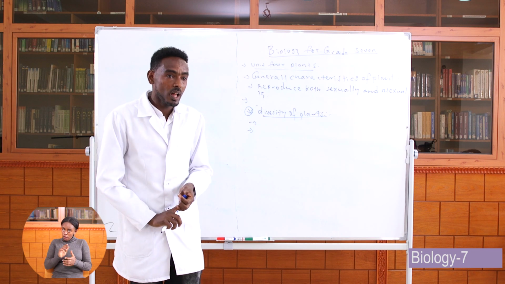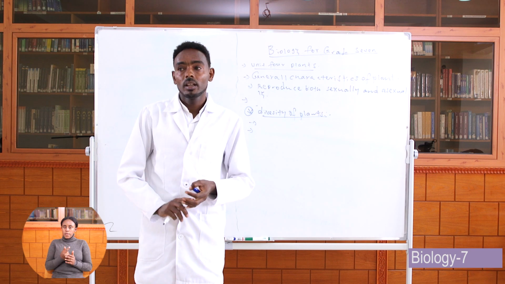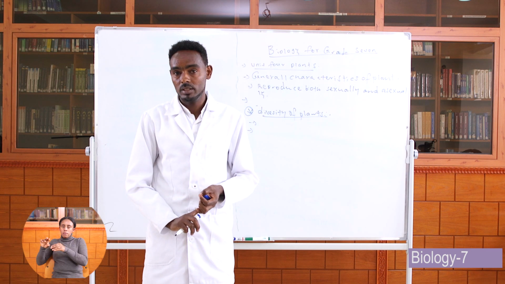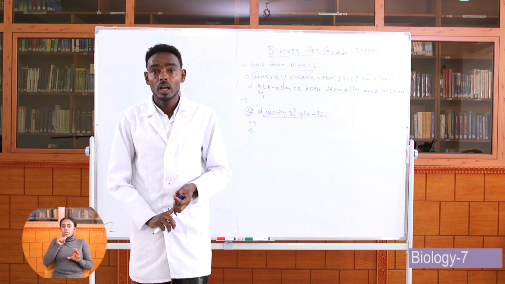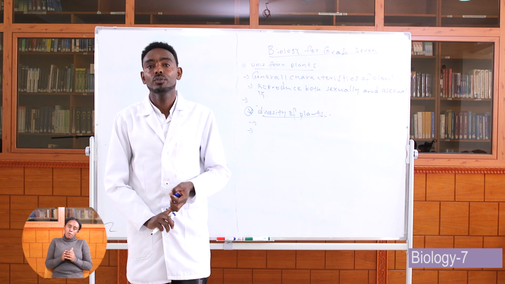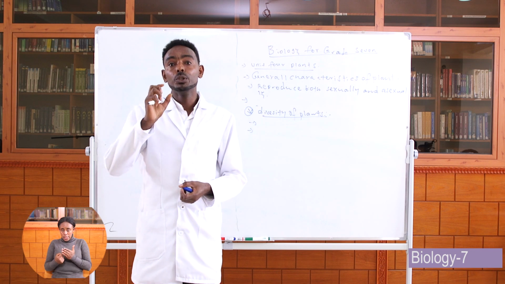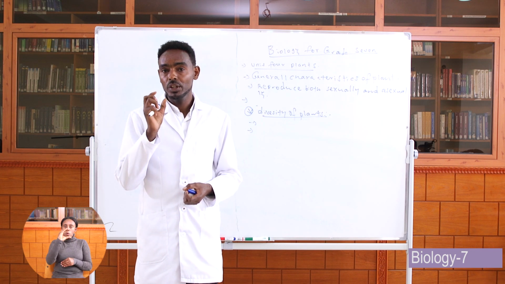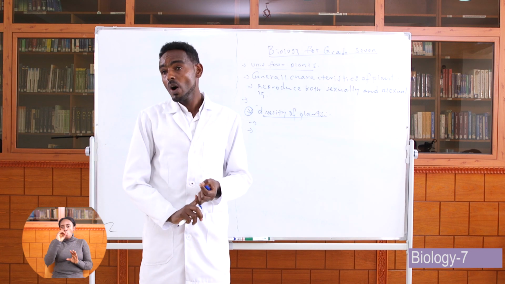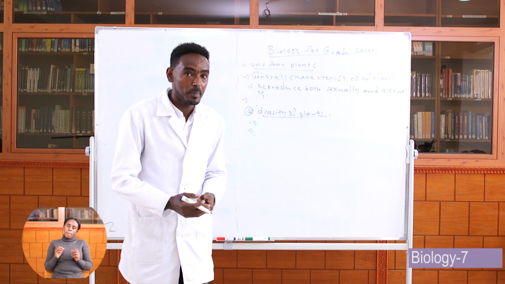Okay, another thing we see is the second class of plants, which is called non-flowering plants. Non-flowering plants are plants that have no flower as a reproductive organ. Instead of flowers, these plants use cones. The cone is the sexual reproductive organ of non-flowering plants.